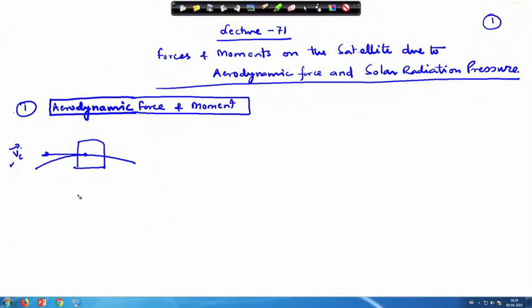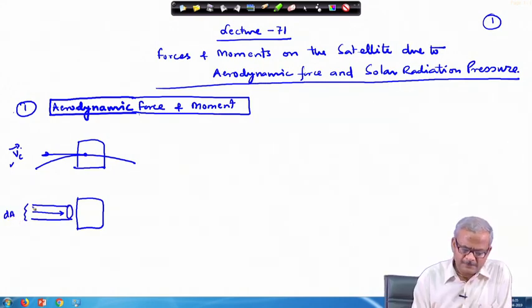Then we considered the atmosphere to be static, and that resulted in the relative velocity, in which the atmospheric particles will be moving toward the satellite. We considered it in a small area d a, of length v r, and carried out the analysis.